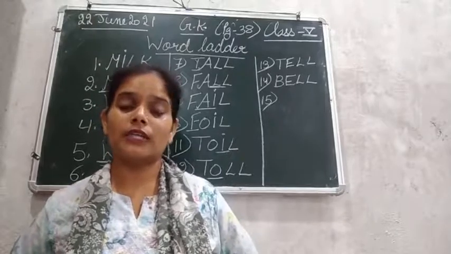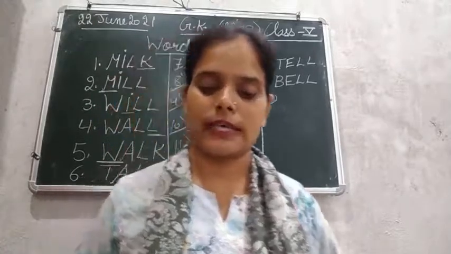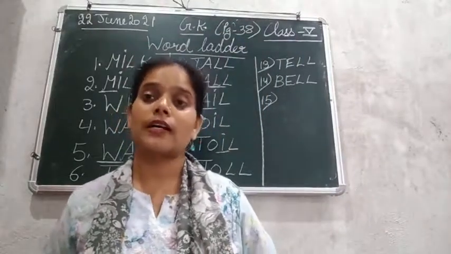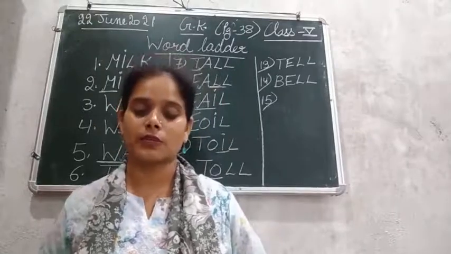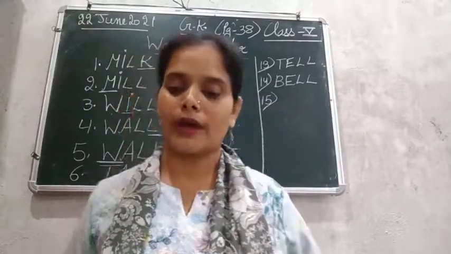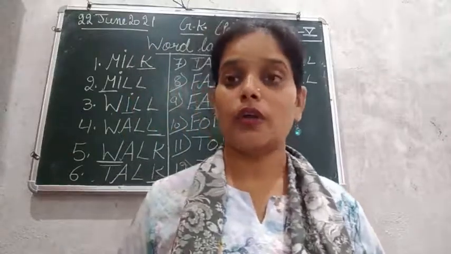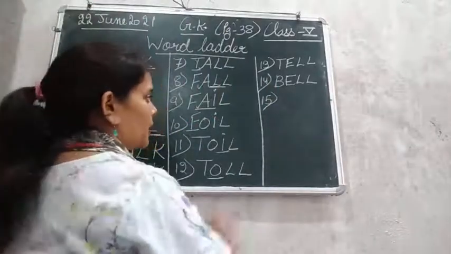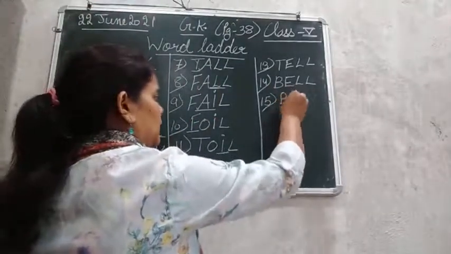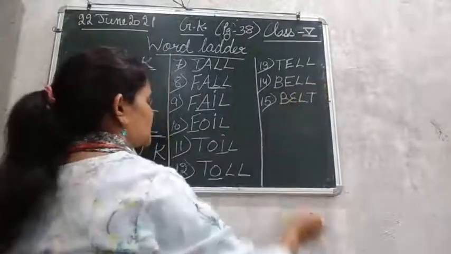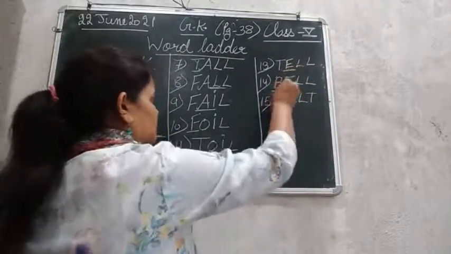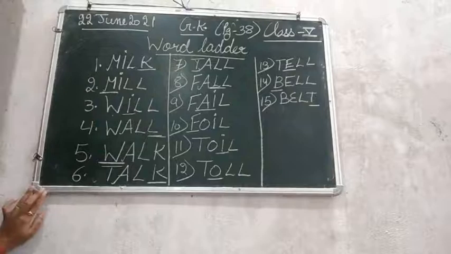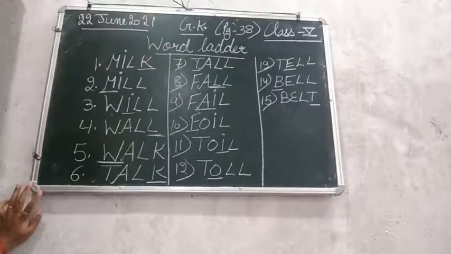We wear this piece of leather or fabric around our waist, usually with our pants, and girls wear it with various dresses as well. A piece of leather or fabric that you wear around your waist, that is known as a belt. B-E-L-T, belt. Clear?